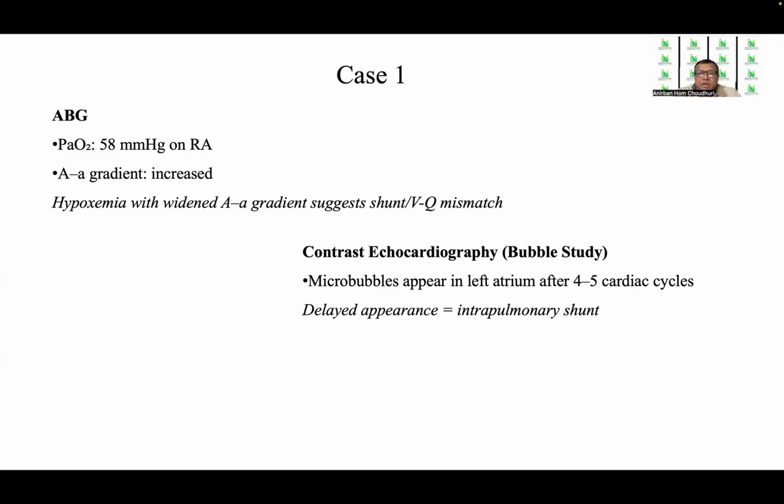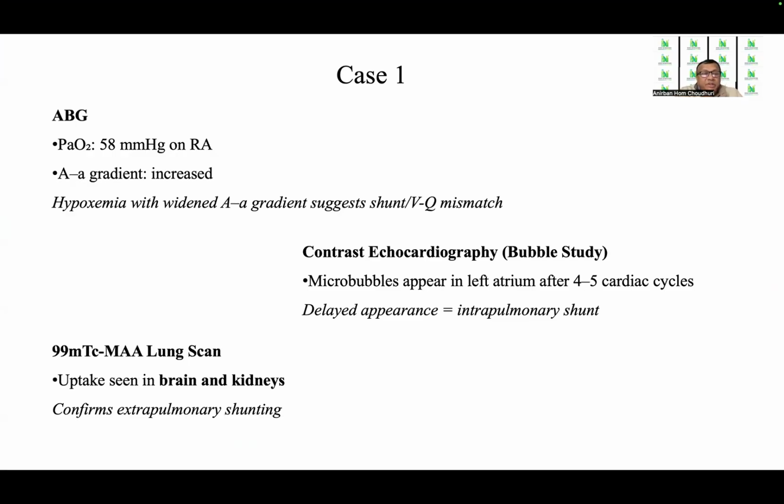On doing contrast echocardiography or bubble study, microbubbles appear in the left atrium in both the four-chambered view as well as the other view, that is the three-chambered view, after 4 to 5 cardiac cycles. Their delayed appearance is indicative of intrapulmonary shunt. In the technetium lung scan, there is uptake seen in the brain and the kidneys, which confirms extrapulmonary shunting. So here, the final diagnosis is confirmed to be hepatopulmonary syndrome.